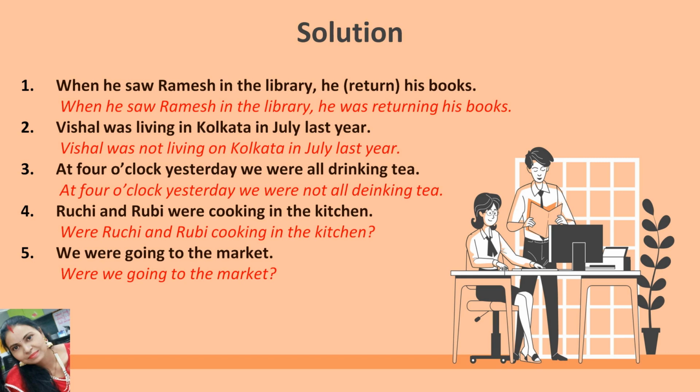Third sentence was: at 4 o'clock yesterday, we were all drinking tea. We have to change it into a negative sentence. So the answer is: at 4 o'clock yesterday, we were not all drinking tea. Sentence number 4 was: Ruchi and Ruby were cooking in the kitchen. We have to change it into a question. So the answer is: were Ruchi and Ruby cooking in the kitchen? Number 5 sentence: we were going to the market. This also we have to change into a question. So the answer is: were we going to the market?